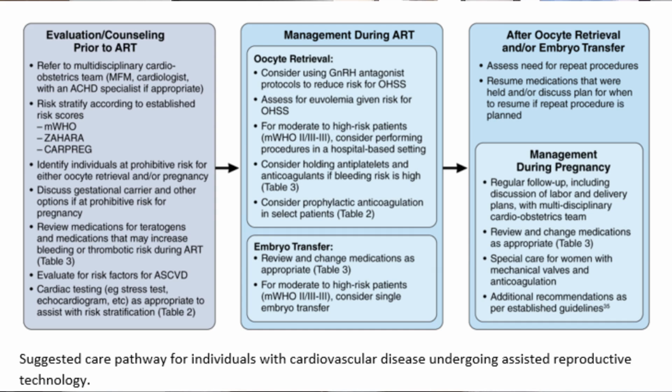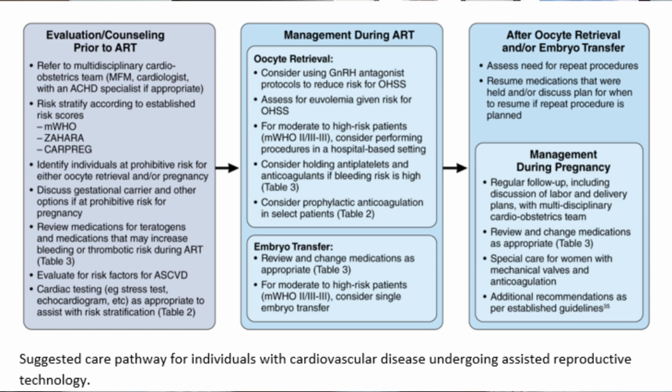And those who are at prohibitive risk for pregnancy, we can then discuss with them utilizing a gestational carrier or other options for building a family. Prior to ART, we also recommend reviewing medications for teratogens and those that may increase bleeding or thrombotic risk.